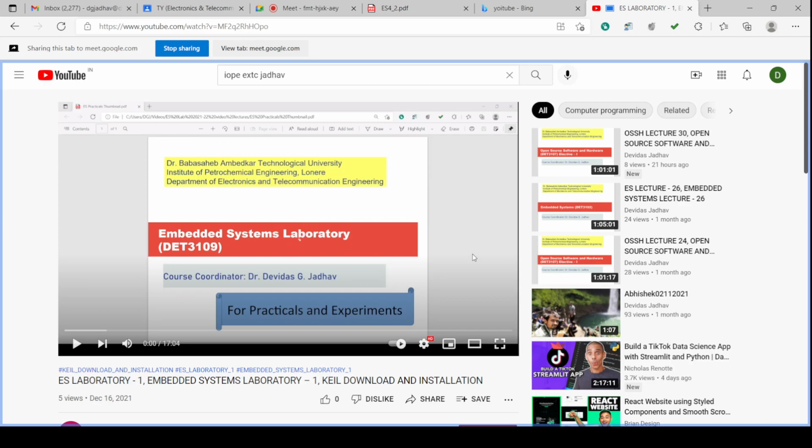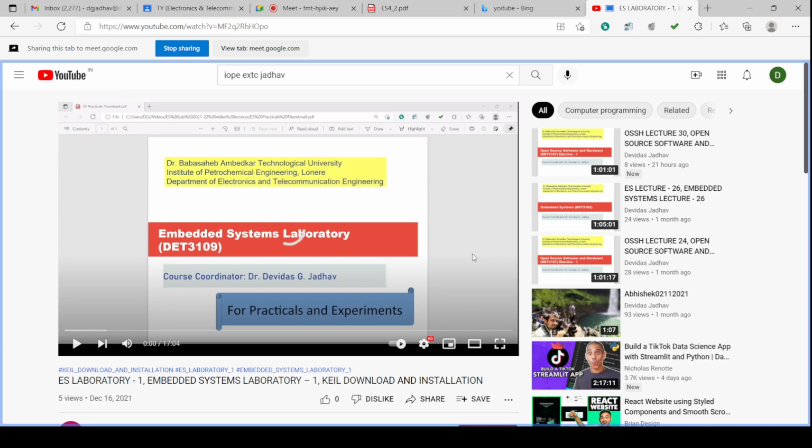We can burn the file into the ROM in the hardware, and then the 8051 IC can be checked with the working or executing the program. But before that, only using the Keil software, we can write the program and we can execute it and we can check the simulation outputs.